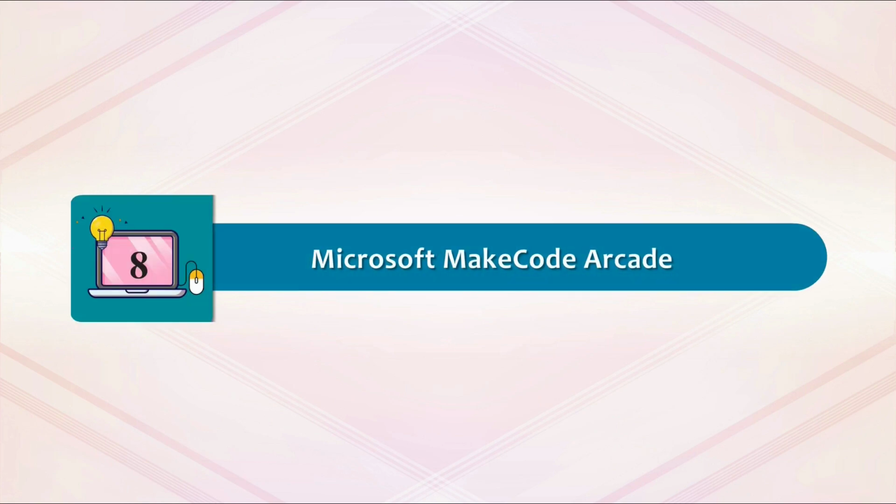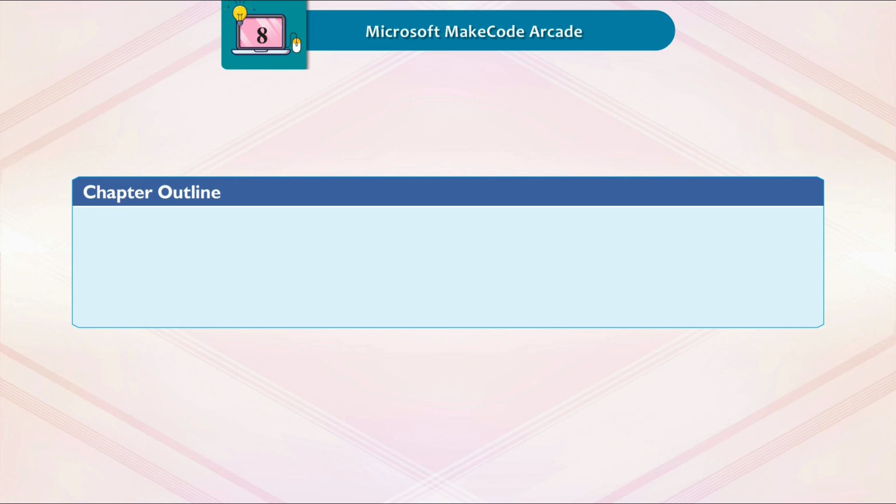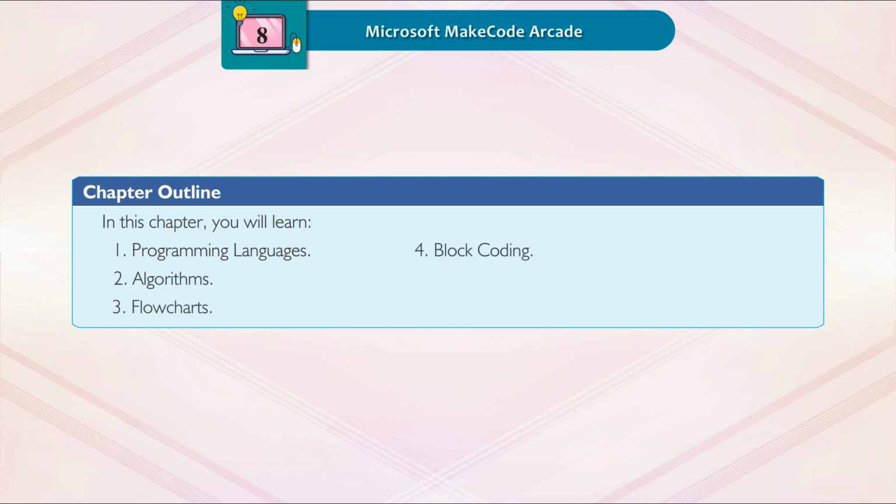Chapter 8, Microsoft MakeCode Arcade. Chapter Outline. In this chapter, you will learn: 1. Programming languages, 2. Algorithms, 3. Flowcharts, 4. Block coding, 5. Microsoft MakeCode Arcade, 6. Variables, 7. Performing operations on variables.